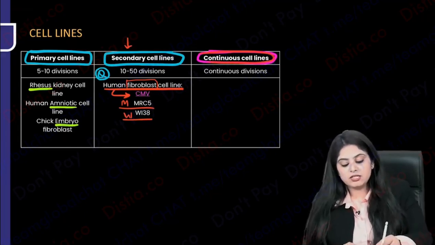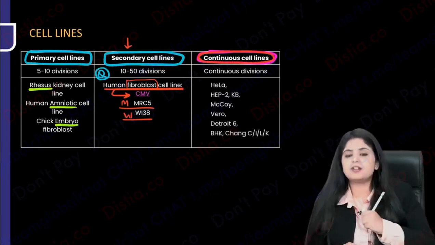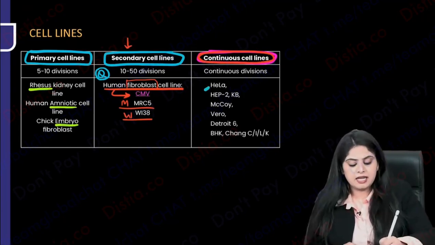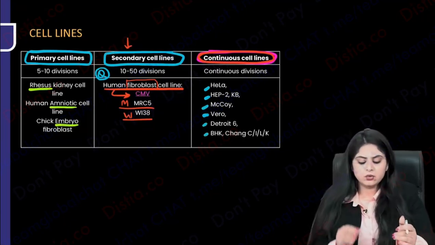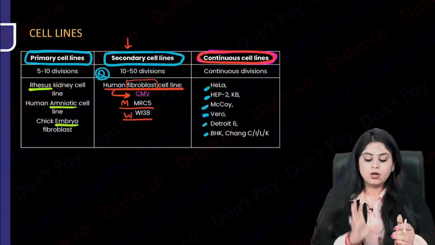Now let's move on to continuous. After this, whatever they shall write in the exam, be it HeLa, Hep2, KB, McCoy, Vero, Detroit, BHK, Chang, CILK, kuch bhi likha ho in the paper, all of them are continuous cell lines.